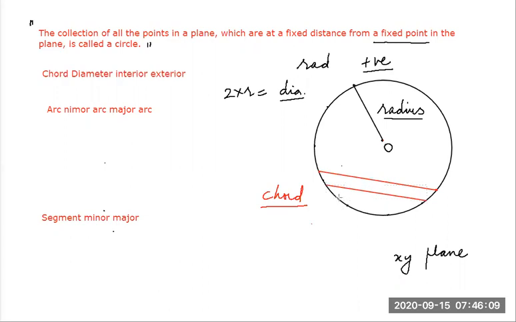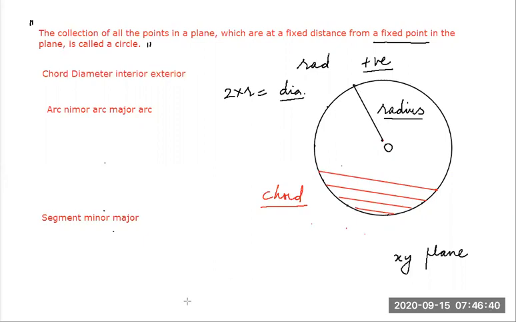You see the length of chord starts decreasing. Very strange. Smaller, smaller, and smaller, and ultimately at the end this chord reduces to a single point on the periphery. All right. But then it doesn't remain a chord, because the definition of chord is a line segment which is joining two distinct points on the circumference of the circle.